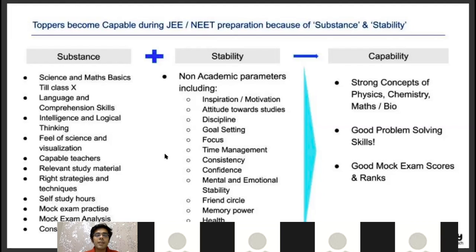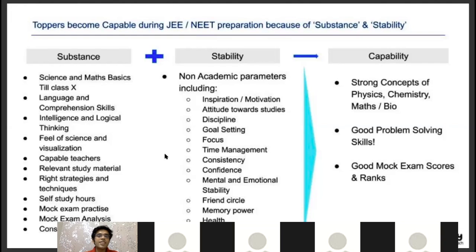Then comes the study material. The best study material for JEE preparation, the first priority is given to a good coaching material. So whatever coaching that you have joined, give first priority to the study material provided by the coaching. The second priority in chemistry should be given to NCERT books, while in physics and maths, you should give priority to a good book such as H.C. Verma, Cengage or Aryan series. And once you are done with these 2 priority levels of study material, you should again repeat them until you do it 2 times, and then only move to the third source if you have enough time left.